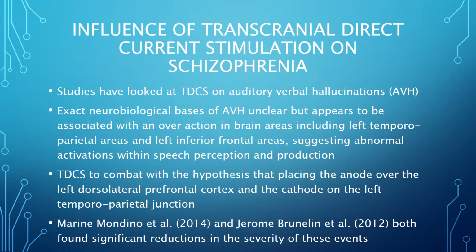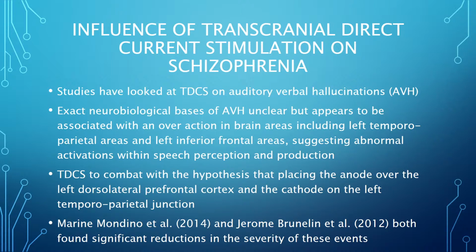In particular, studies have looked at the method as a treatment for auditory verbal hallucinations. Although the neurobiological basis of AVH is unclear, neuroimaging has identified that during their occurrence, there is an overactivation in brain areas, including left temporoparietal areas and left inferior frontal areas, suggesting abnormal activations within speech perception and production. Studies have suggested this may be due to disconnectivity between temporoparietal areas and brain areas involved in the production and monitoring of speech.